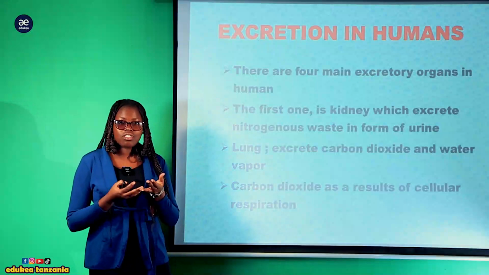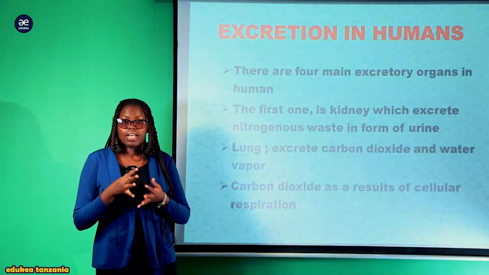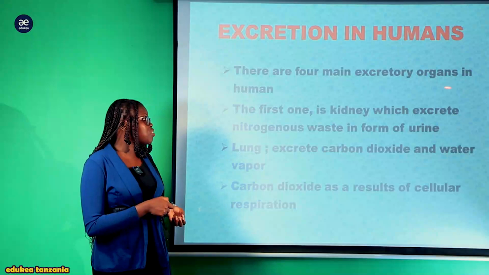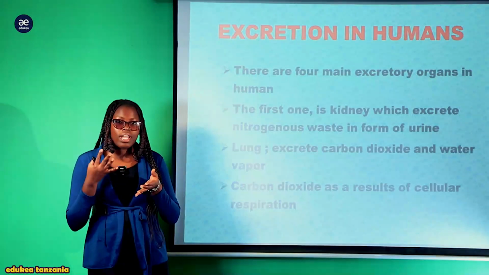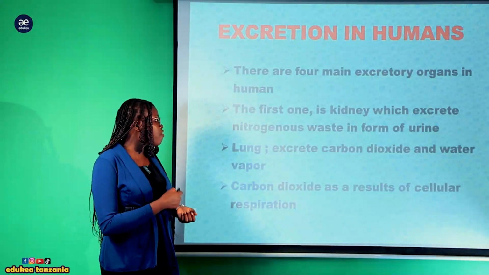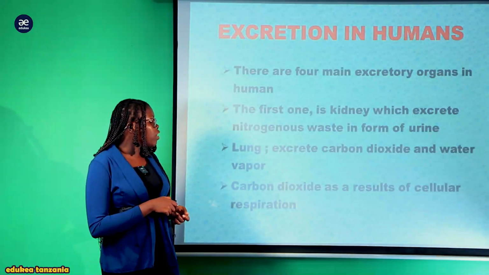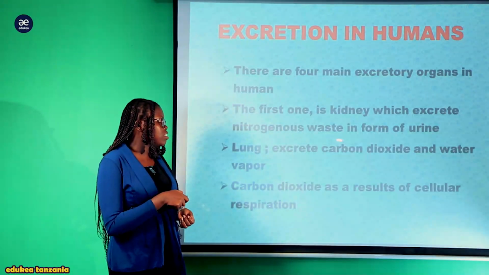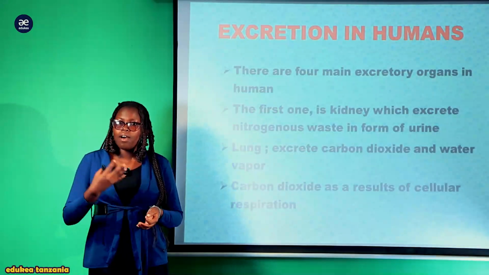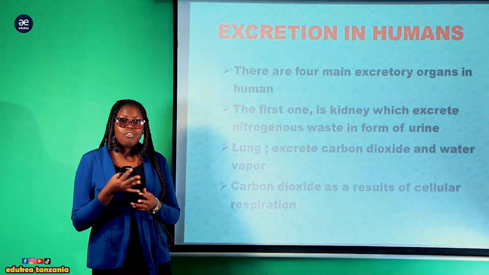Now let us consider the excretion in human being. Hapo tunataka kuangalia mfumo wa takamwili au utoaji takamwili katika mwili wa binadamu. Now there are 4 main excretory organs in human. Kuna the 4 main types of excretory products katika mwili wa binadamu. The first one is the kidney. Hapo tunataka kuangalia figo ambayo kazi yake ni kuexcrete nitrogenous waste in form of urine. Kwa ndani ya figo ndio tunaenda kuangalia namna gani tunaenda kusoma katika our upcoming subtopic the process or mechanism of the urine formation.